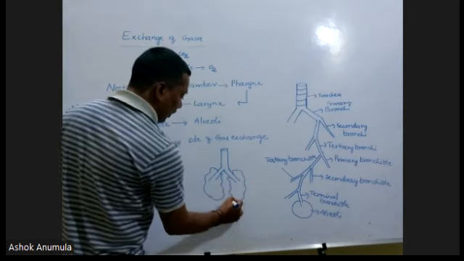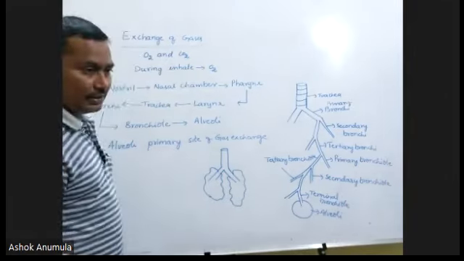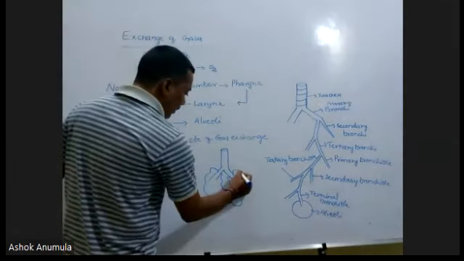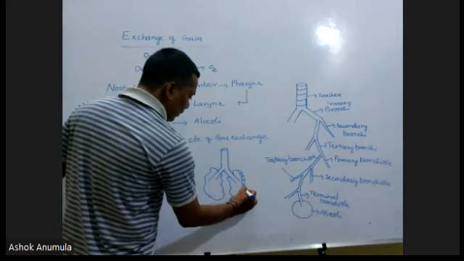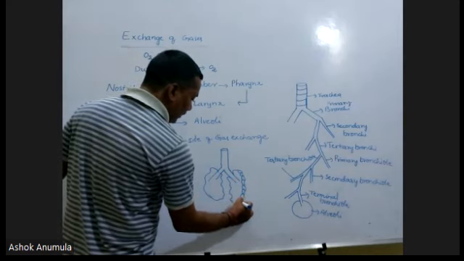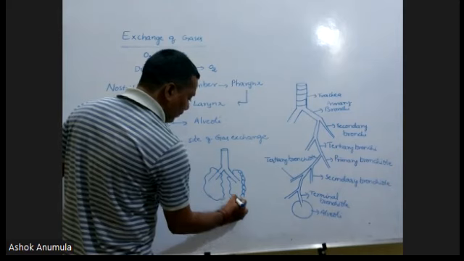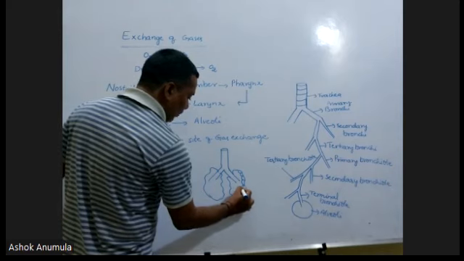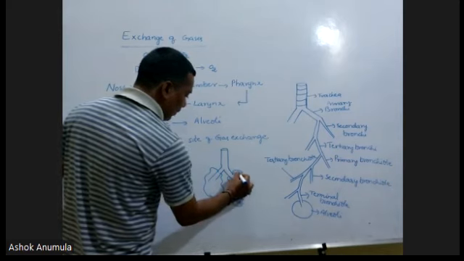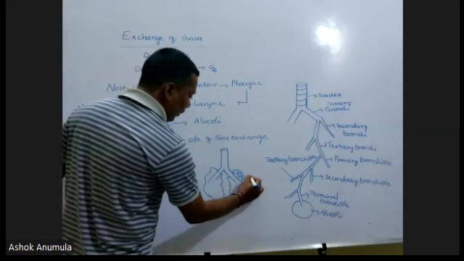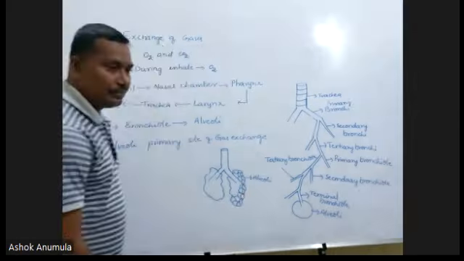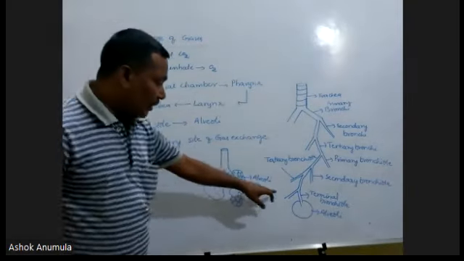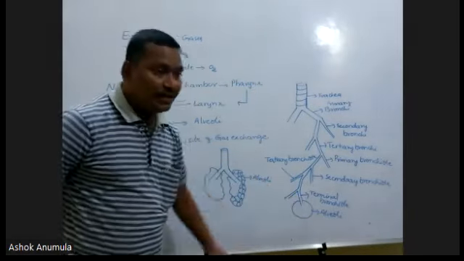This lung contains chambers. These chambers are called alveoli. In this alveoli, terminal bronchiole is present.